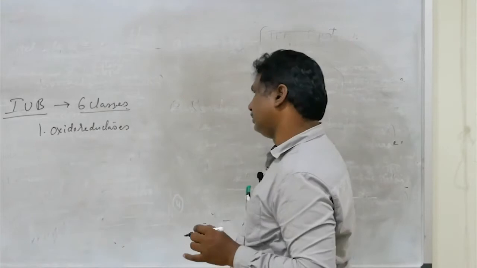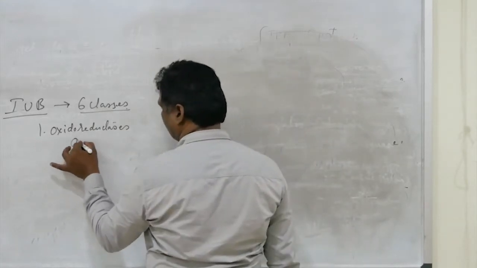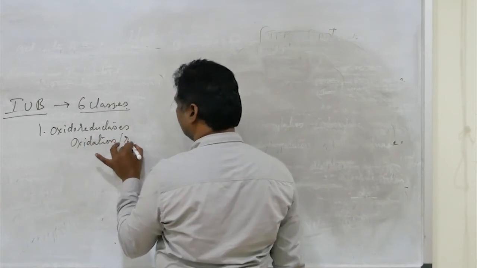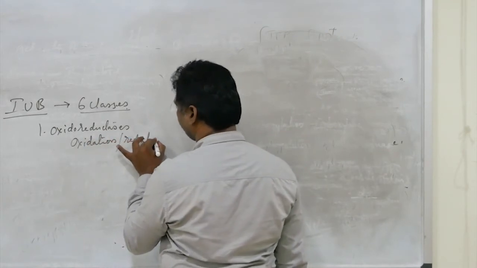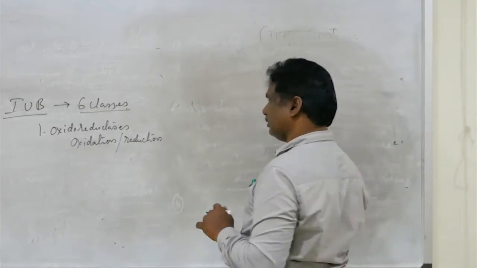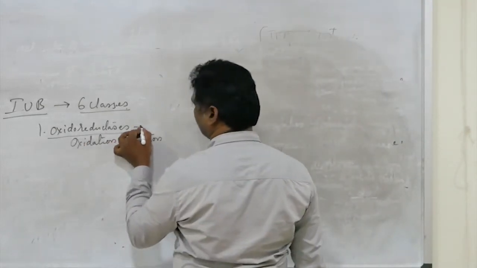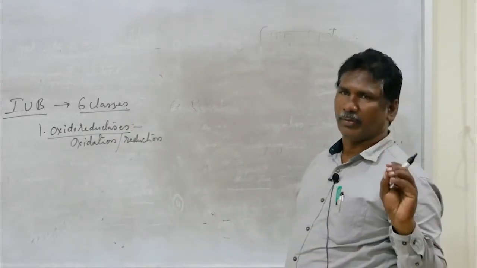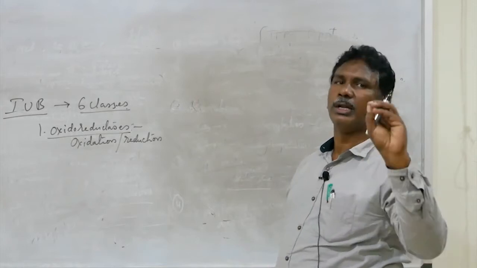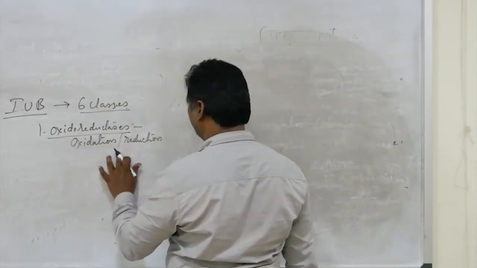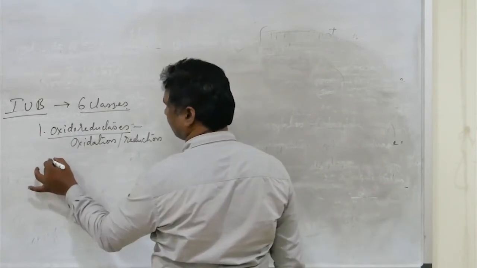Oxidoreductases. That means those enzymes which are involved in oxidation or reduction reactions. Those enzymes are called oxidoreductases, enzymes which are involved in oxidation and reduction. One of the examples: